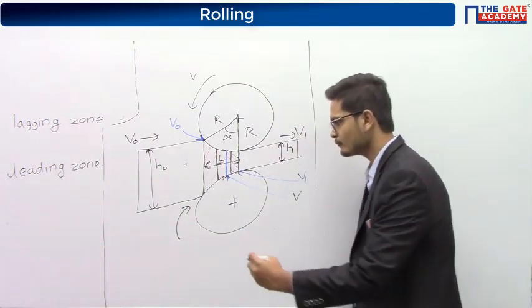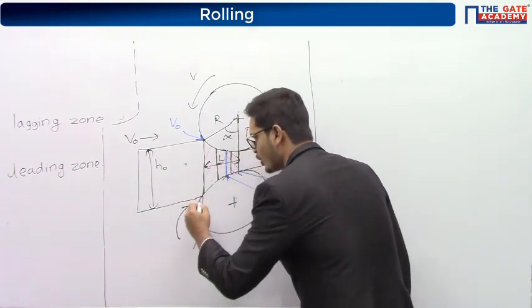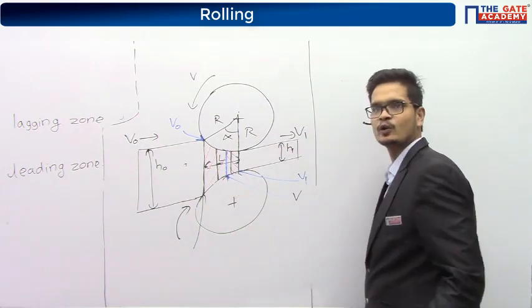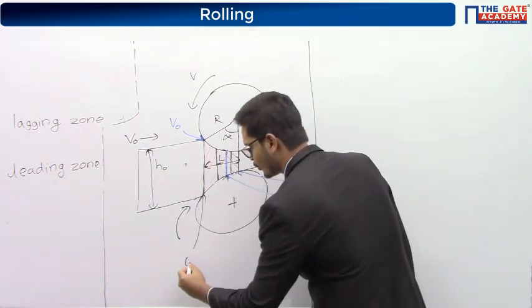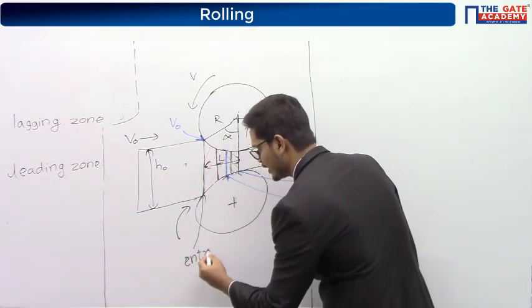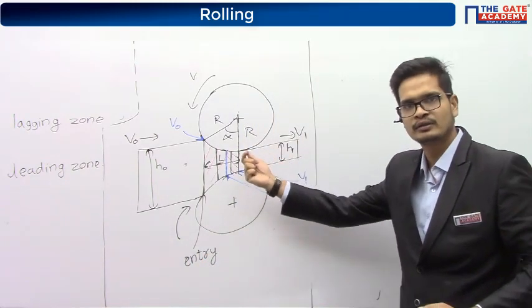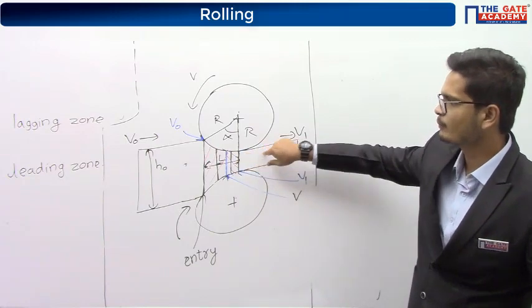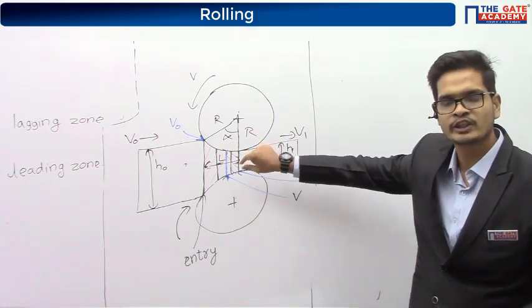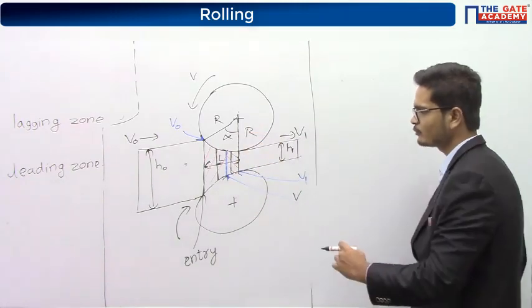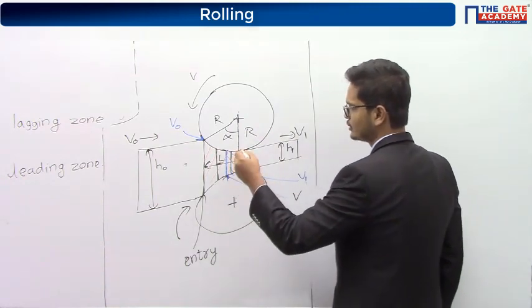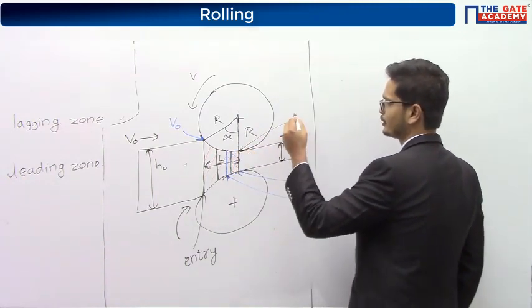The point where the component is entering the rollers, I am calling that the entry point. And the point from which the component is leaving the rollers, that I am calling the exit point.